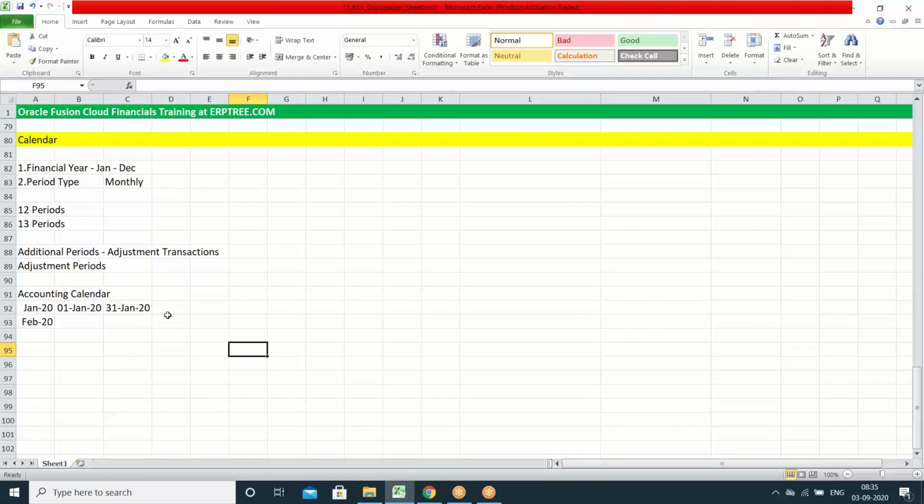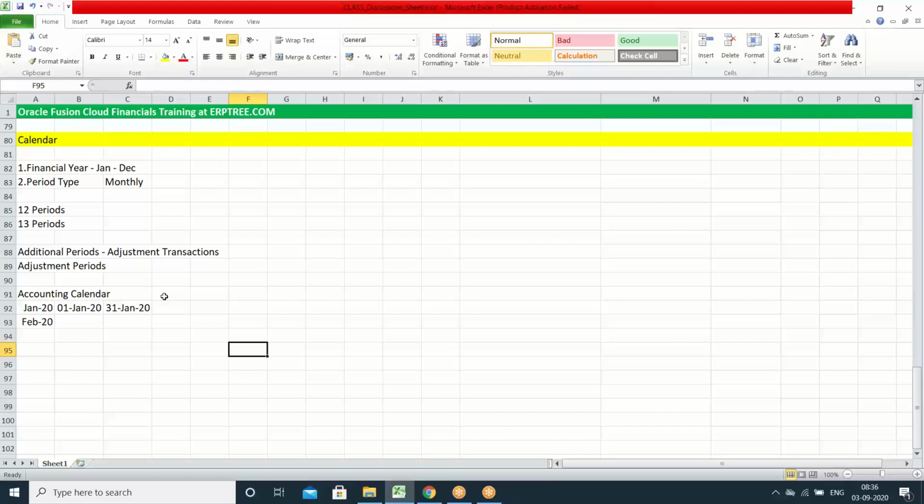So when you create transactions in any application, in Oracle Fusion applications, if you want to create a transaction, you have to capture the date on which you are creating the transaction. When you capture the date, the system will take that date, and the date will belong to a specific period. The transaction will belong to a specific period. Say if you create the transaction with today's date, September 3rd, the system will take it as September 3rd and the transaction will belong to September 2020.